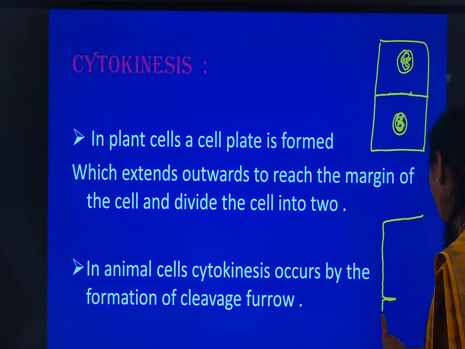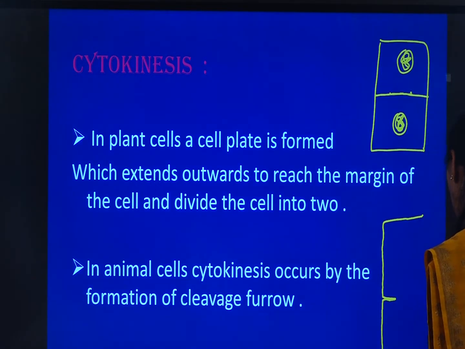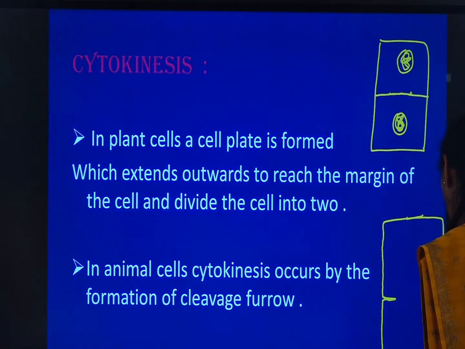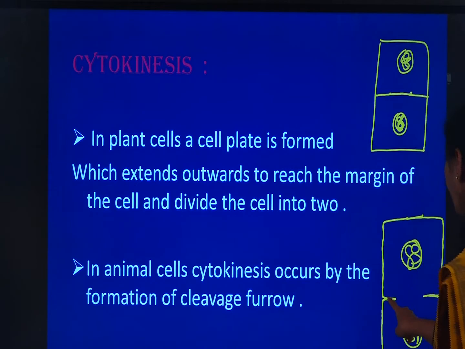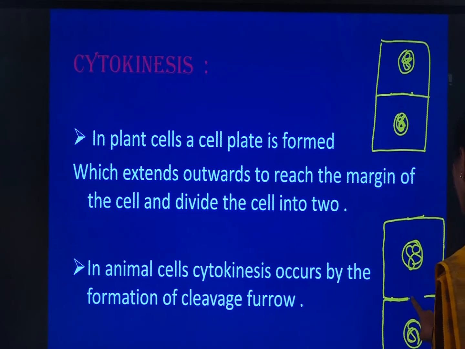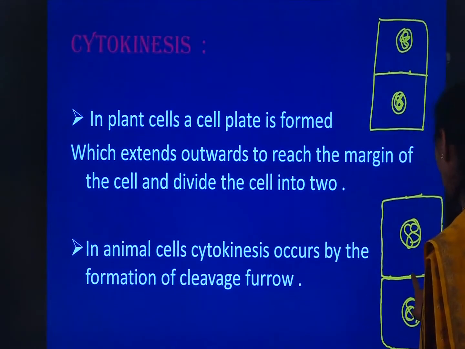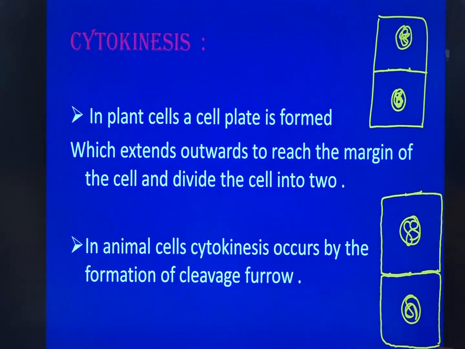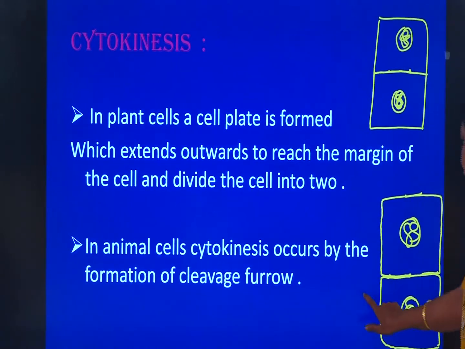The furrow is observed from the periphery towards the center. See, the furrow starts from the periphery and it reaches the center, thereby the cytoplasm divides into two, and the formation of the two cells can be seen here.